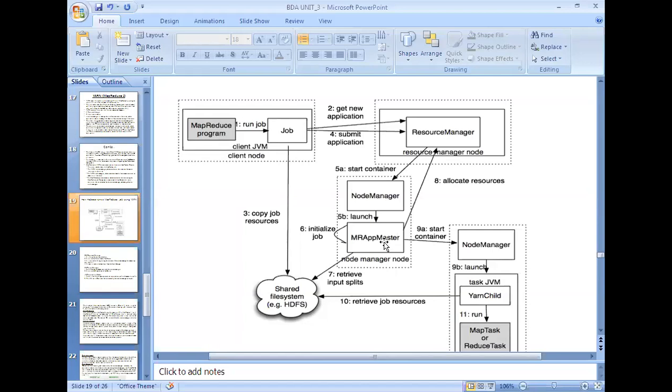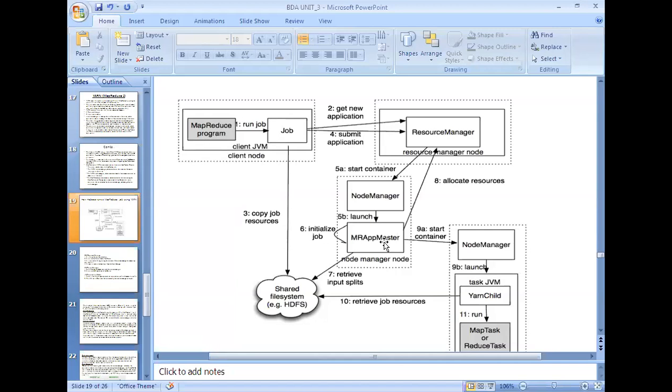Observe that similar to the classic, you just run the job, and we'll discuss all these steps 1, 2, 3, 4, 5: what happens in the first step, second step, and so on. Once you submit the job, what is the job of the resource manager? It needs to create a new job ID.